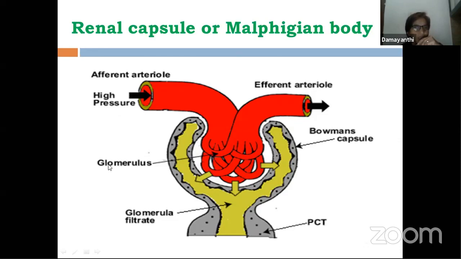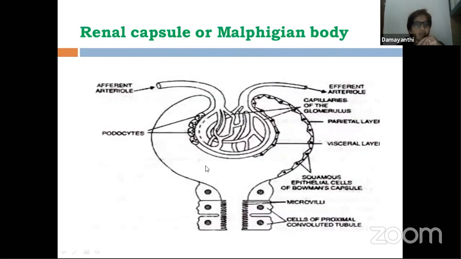A network of capillaries is called the glomerulus. Glomerulus plus Bowman's capsule, these two together constitute the Malpighian body. So we finished with the first part. Now I just want to show you over here the podocytes. Can you see the cells? See, they have podocytes like this. Foot-like structures are present.